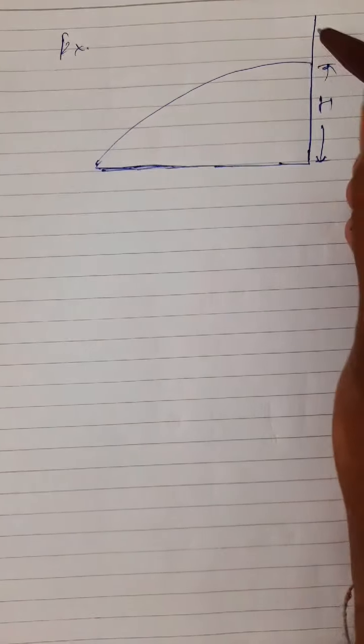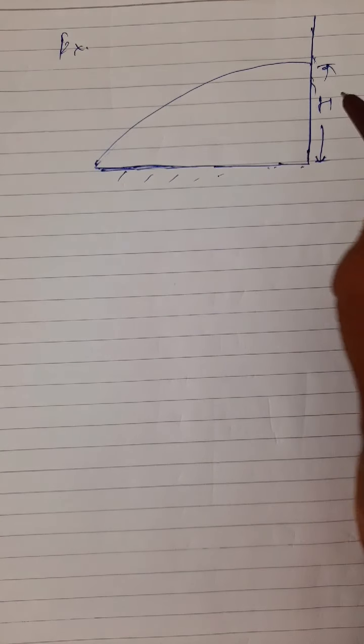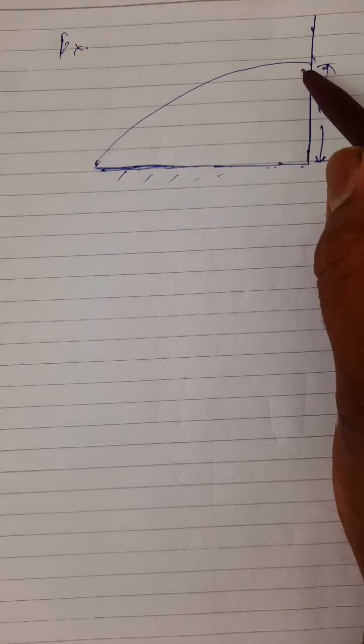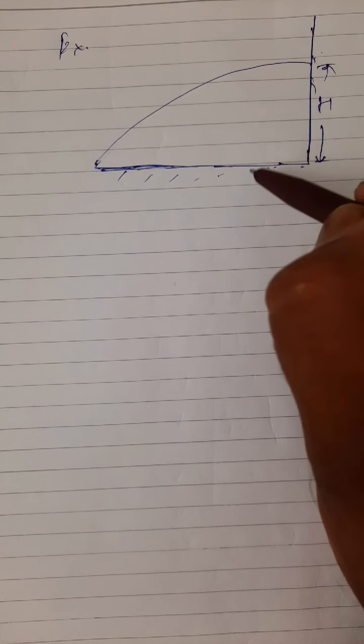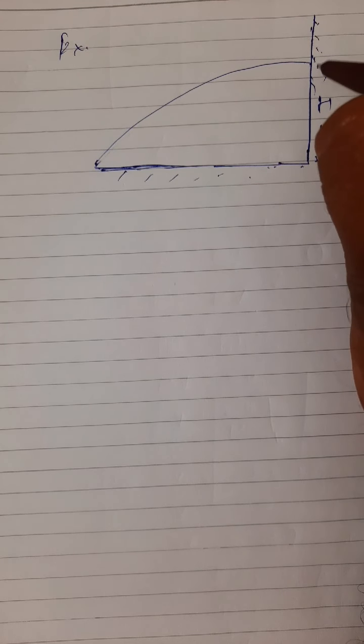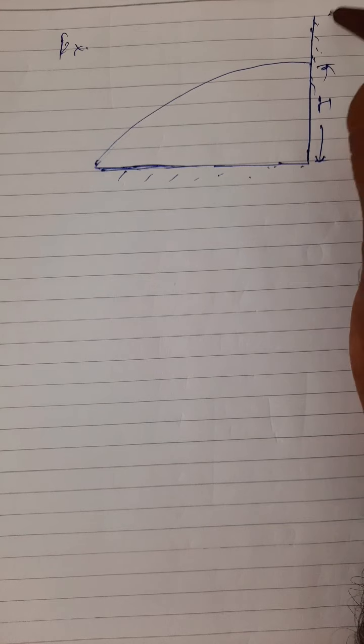Now, this is the wall and this is the ground. The ball has inelastic collision with both the wall and the floor, but e for both is the same. This is also given. Now e is the same for it. This is e and this is e.